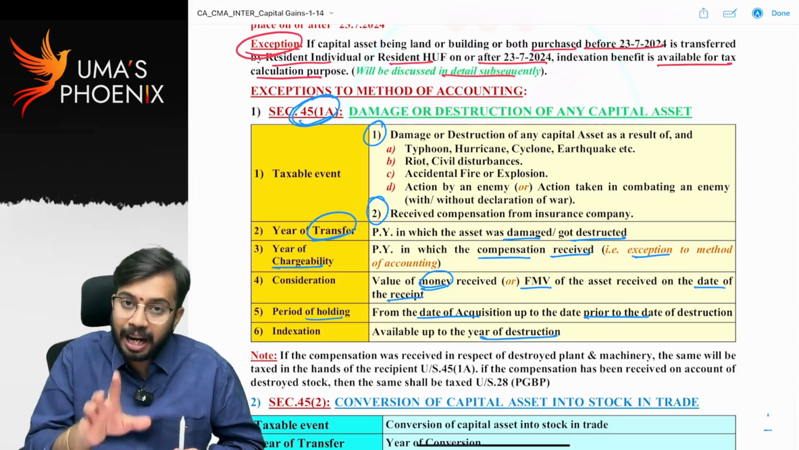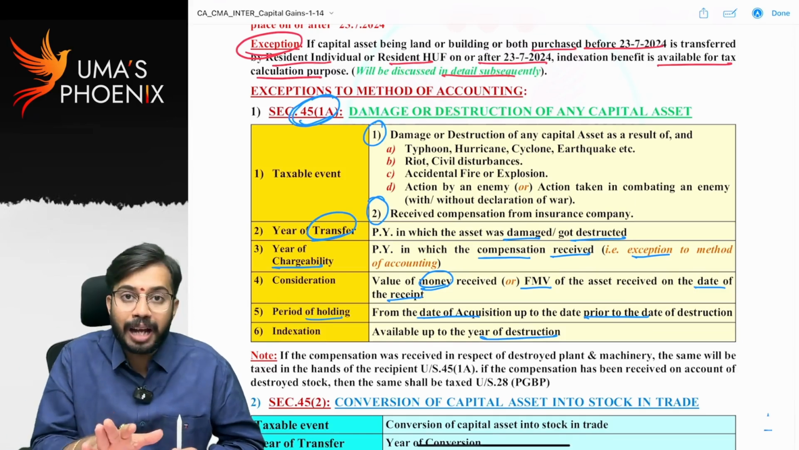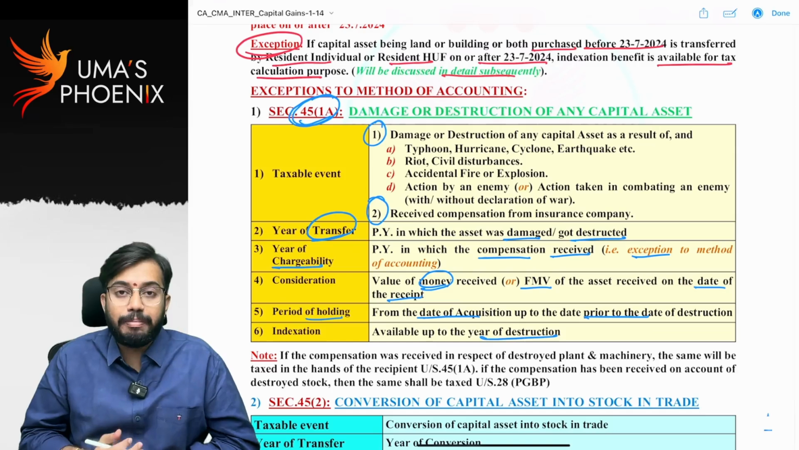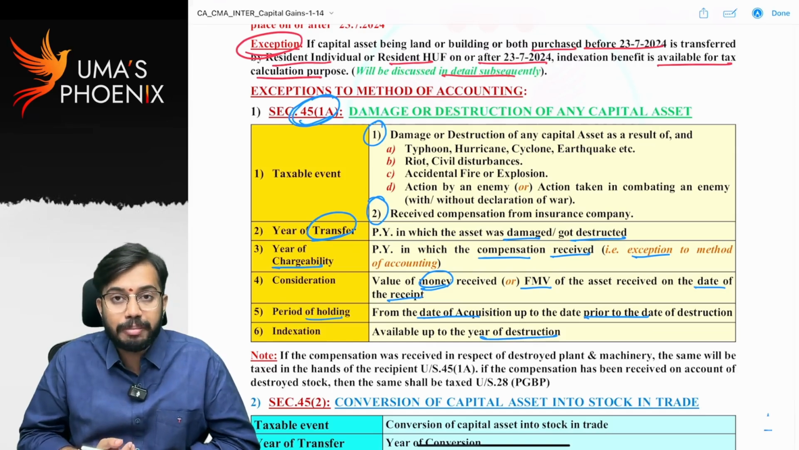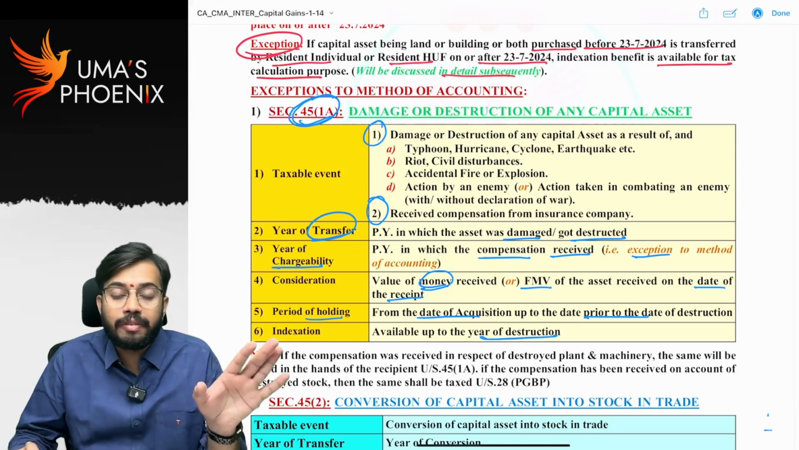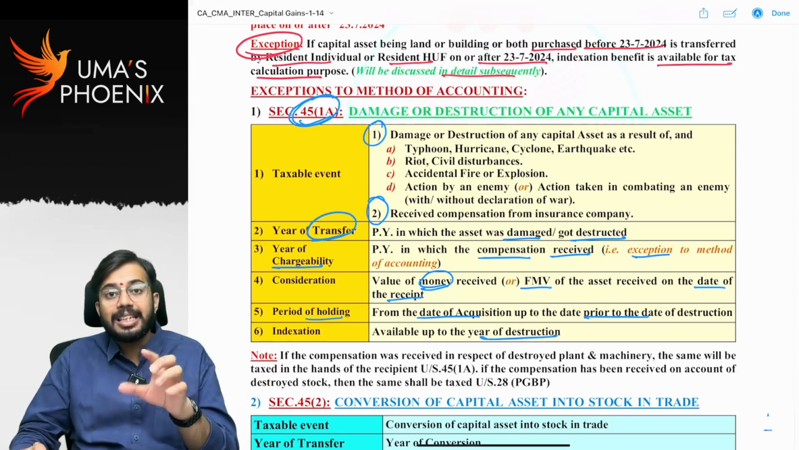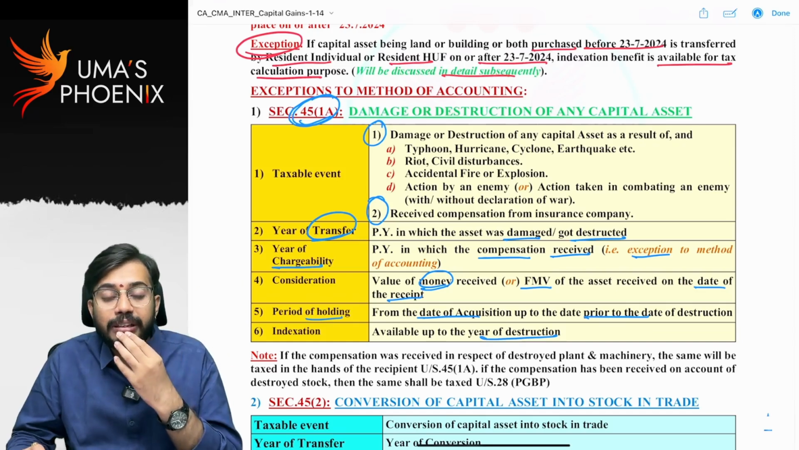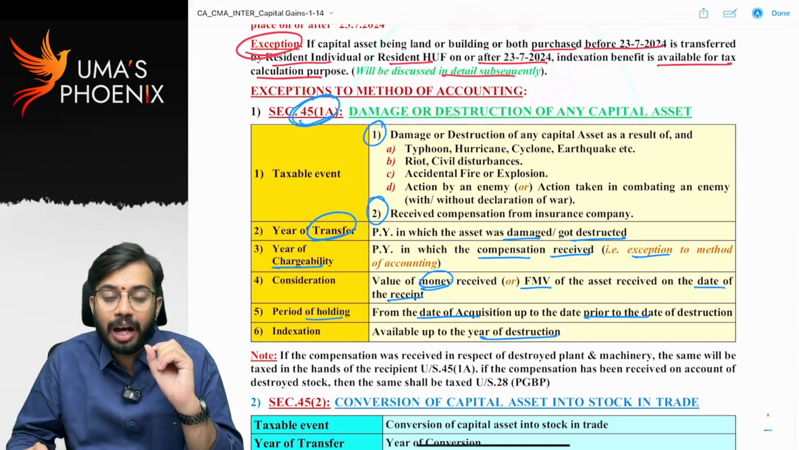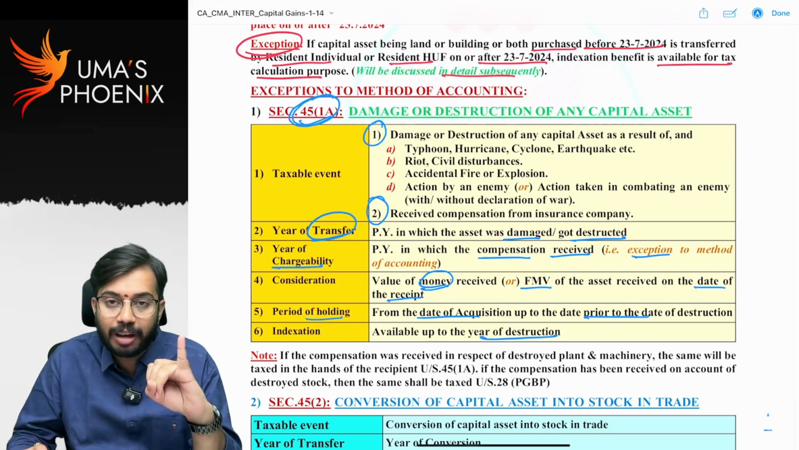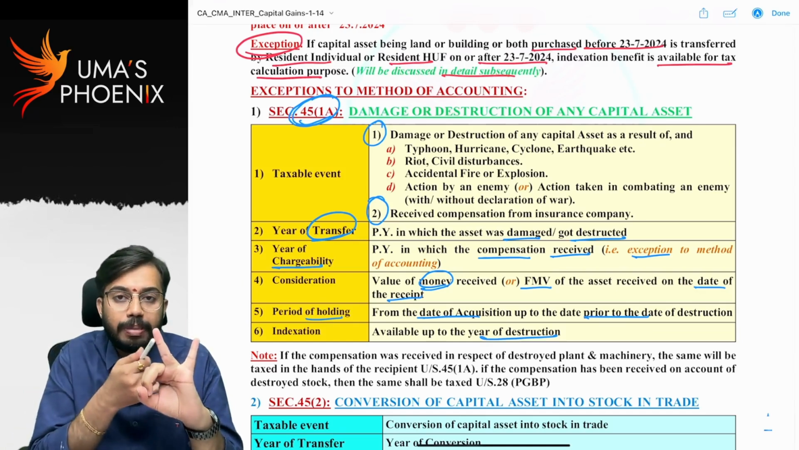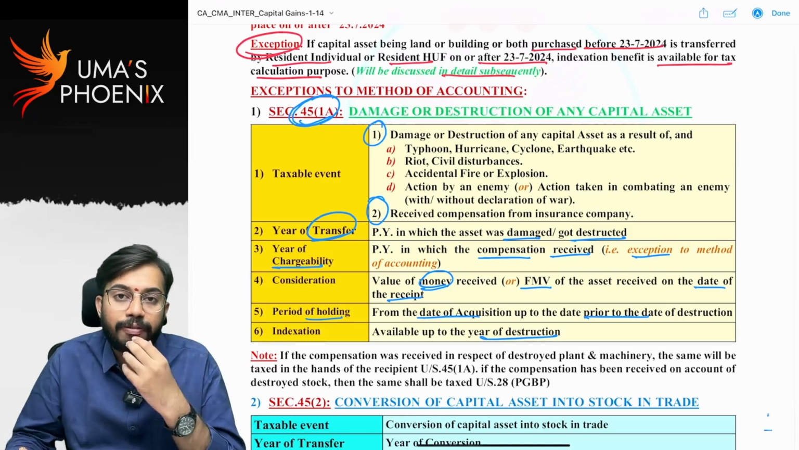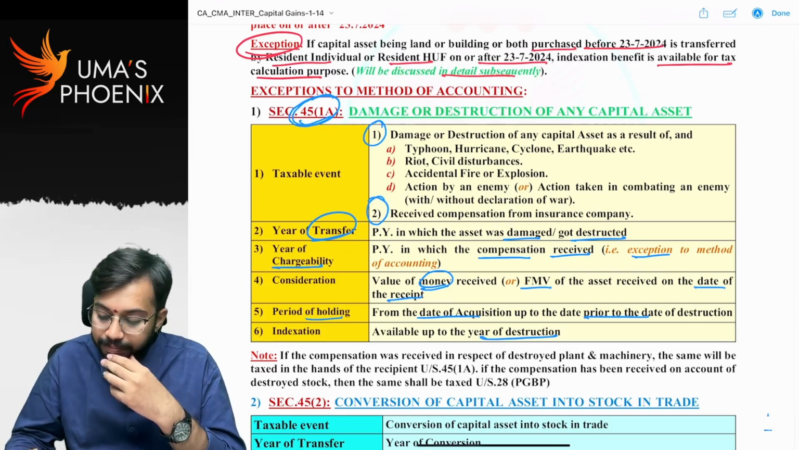Capital gains are required to be calculated only if compensation is received from insurance company. If compensation is not received, then capital gains are not required to be calculated. That means section 45(1)(a) gets attracted only if insurance compensation is received from insurance company. Are you able to understand? There should be damage or destruction of capital asset and insurance compensation should be received from insurance company. If these two conditions are satisfied, then section 45(1)(a) gets attracted.